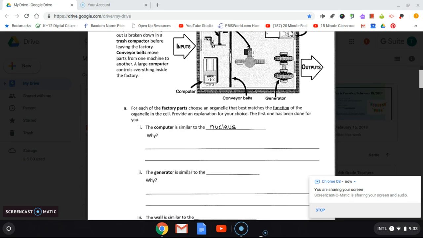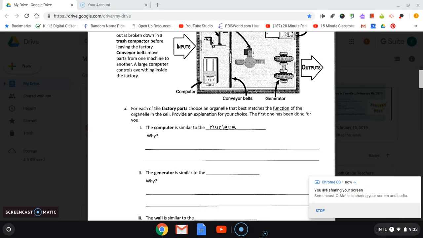For each of the factory parts, choose an organelle, or a part of an organ, or the part of the cell that best matches the function of the organelle in the cell. Provide an explanation for your choice. The first one has been done for you. So for 1, the computer is similar to the nucleus. And then you have to give an explanation. Why is that?